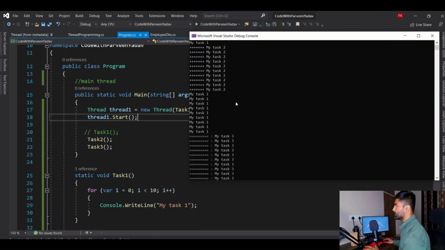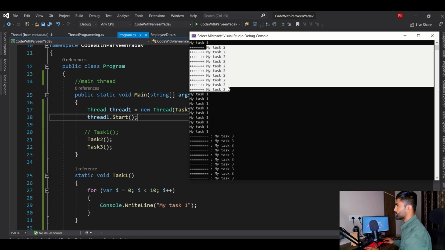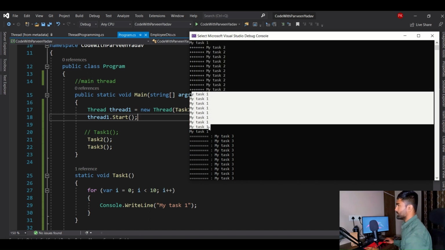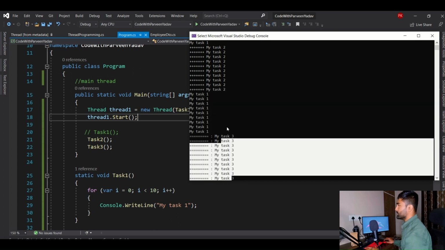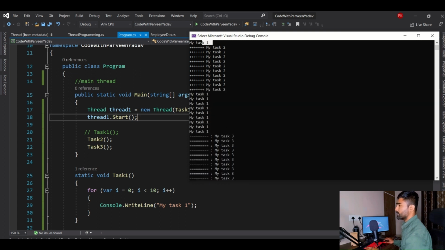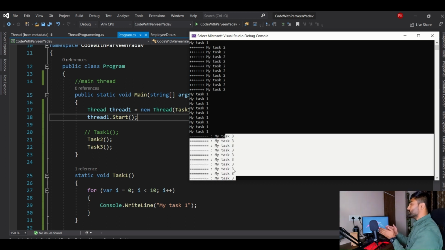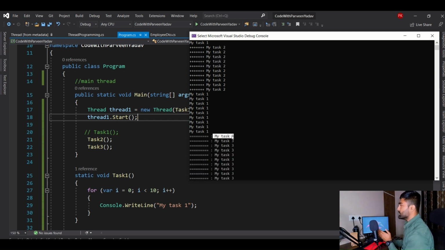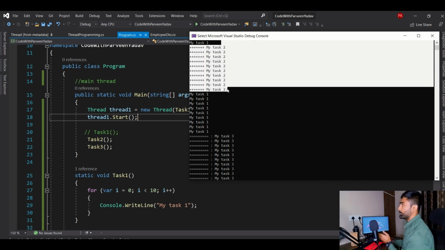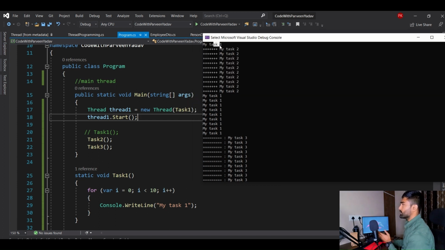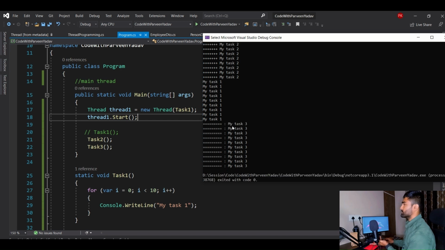Now you will see, here you go. My task 1 and then task 2, that is fine. My task 1 and you see task 3. So that means my task 1 was under one thread, but task 2 and task 3 were under one thread. That is why you see task 3 has waited for task 2 to complete. But task 1 was working parallelly over here with task 2 and task 3 both, right?